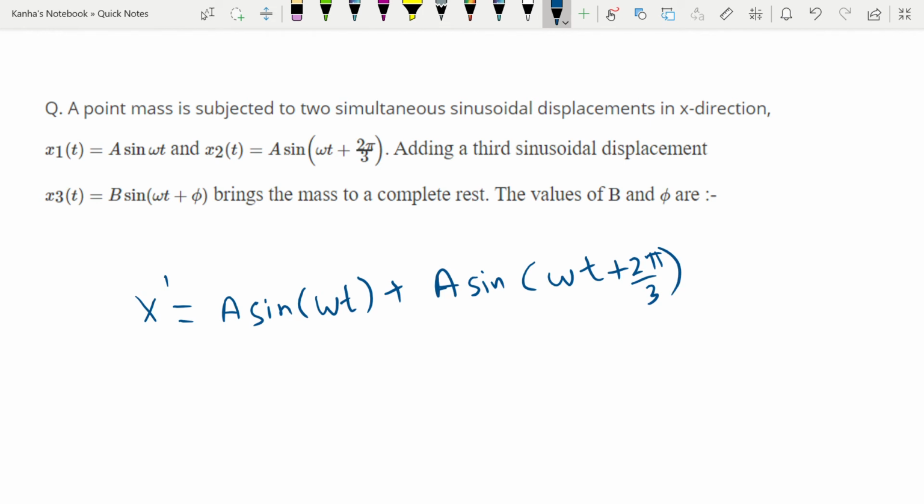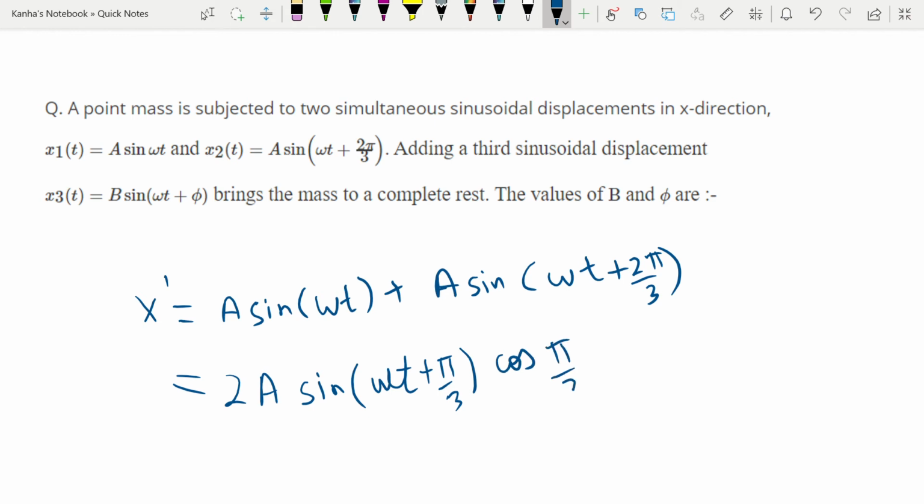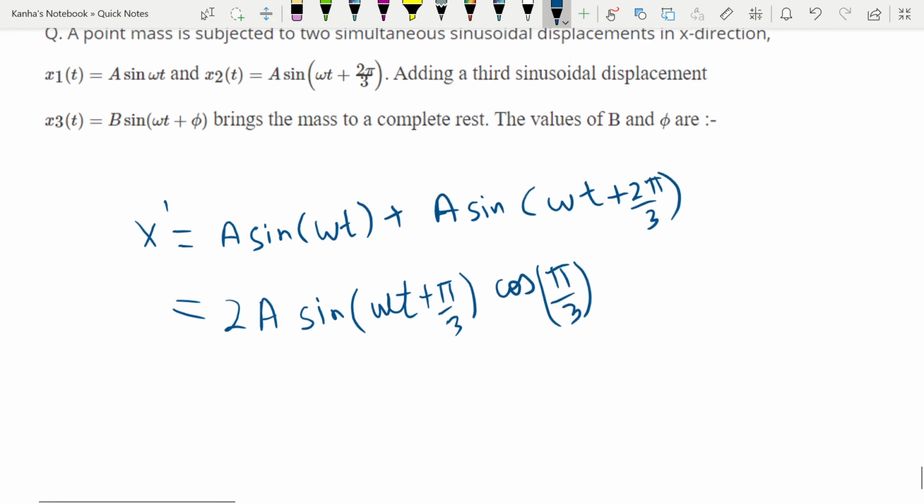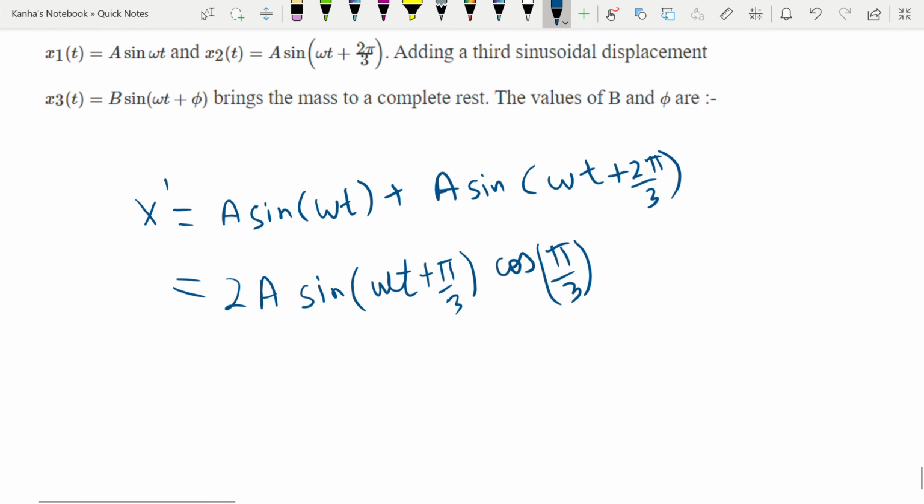So using the trigonometric laws for the addition of sines, I can simply write this as 2 times a into sine of omega t plus pi by 3 into cos of pi by 3. Because cos of pi by 3 is half, I have this equal to a into sine of omega t plus pi by 3.